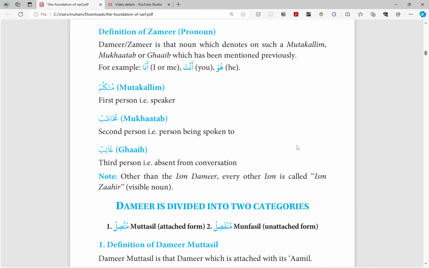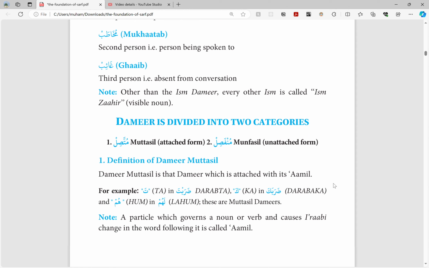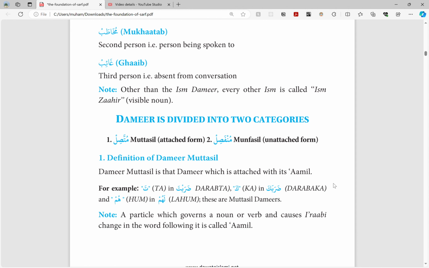Then they have a note that says, other than the ism zamir, every other ism is called ism zahir, visible noun. And inshallah, you'll see what this means as we cover more asma. Zamir is divided into two categories, muttasil and munfasil.